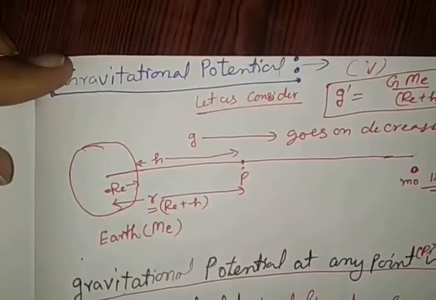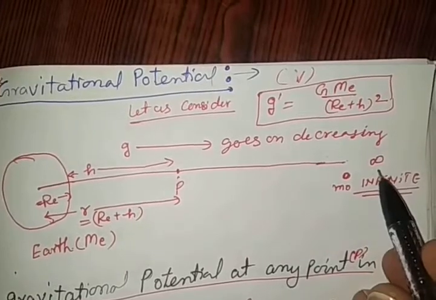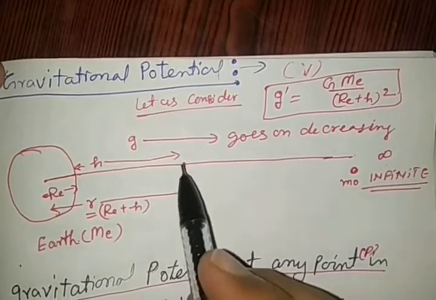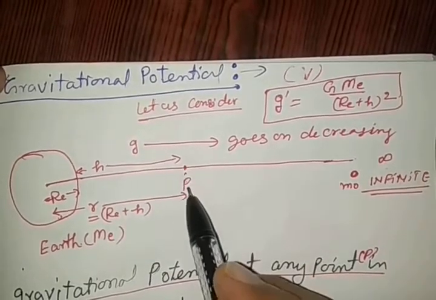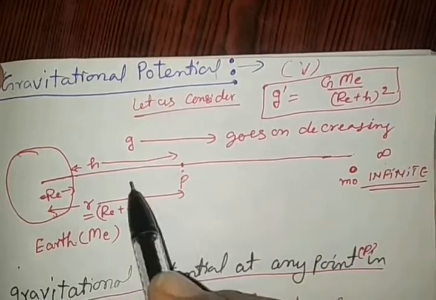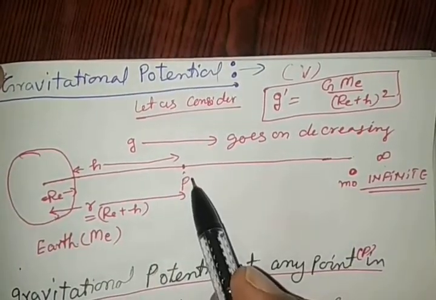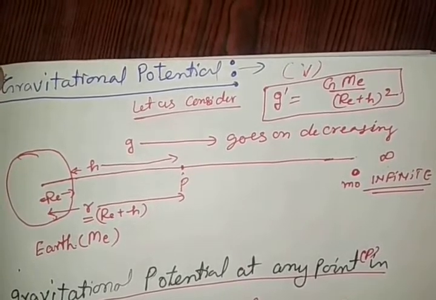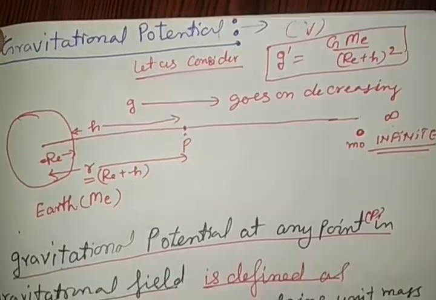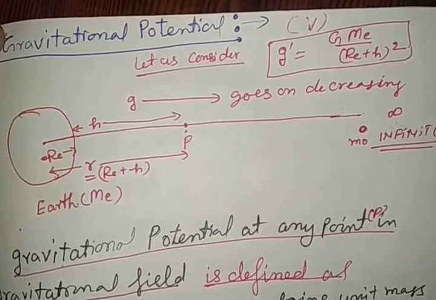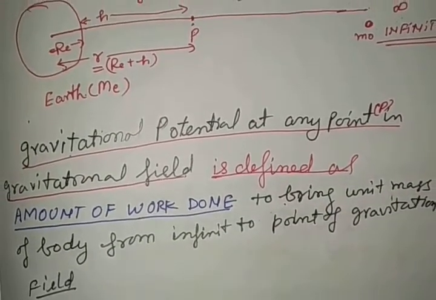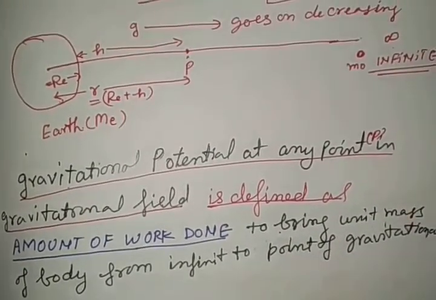See carefully. This is infinity. If you bring a unit mass body from infinity to a point P in the gravitational field, whatever work is done is called the gravitational potential at this point. Clear? This is work done, work done to bring a unit mass body from infinity to a point of the gravitational field. It is clear by the definition. It is denoted by V.